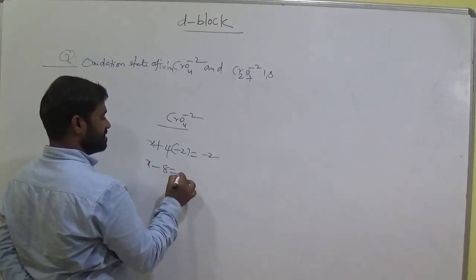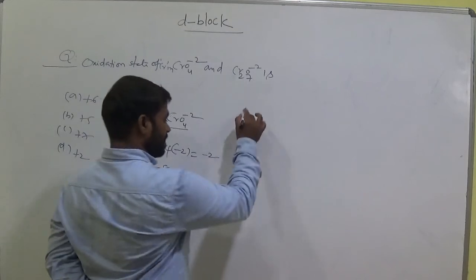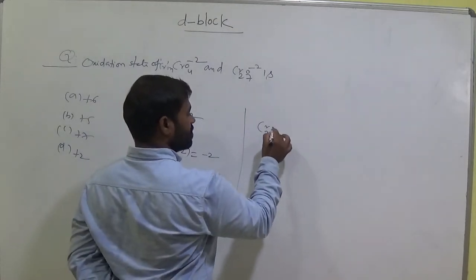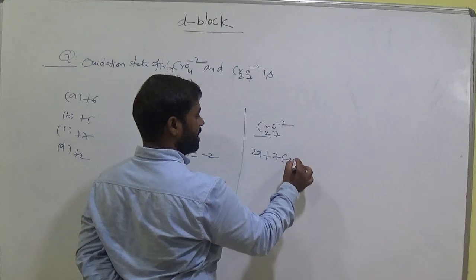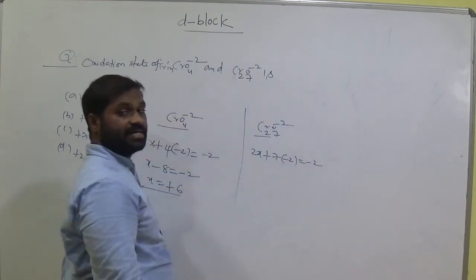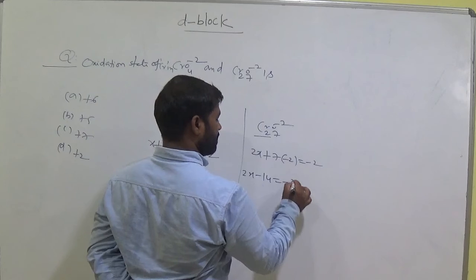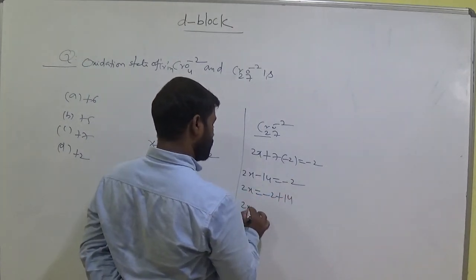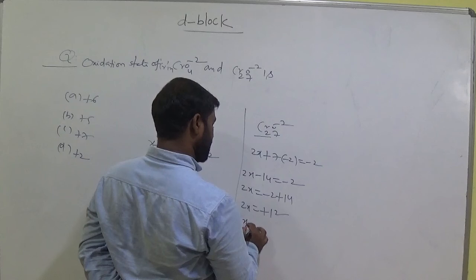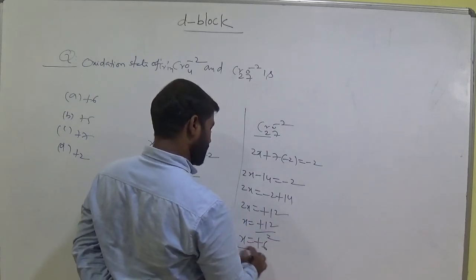x minus 8 equals minus 2. Then x equals how much? Plus 6. Okay. And what about this one? Cr2O7 2-. How many chromiums here? 2x. 7 oxygens, each carrying minus 2 charge, and the net charge is minus 2. So 2x minus 14 equals minus 2. 2x equals minus 2 plus 14, so 2x equals plus 12. x equals how much? Plus 12 by 2. Then x equals plus 6.